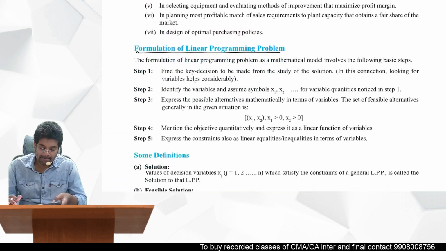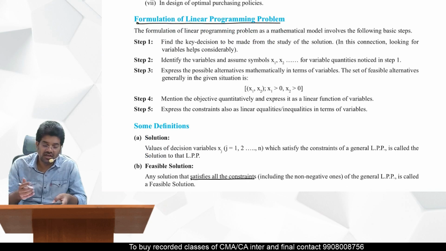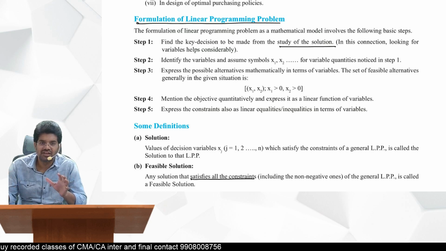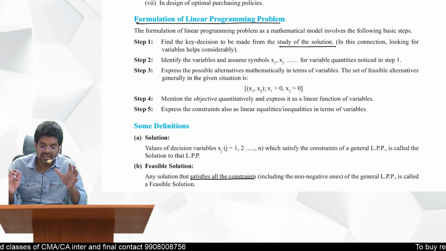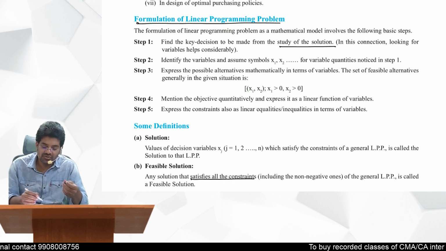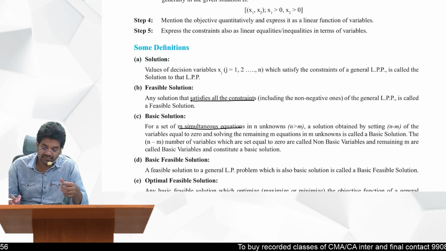Right. Now let us do one question here. As I told you already, step number one is that we first need to study the question carefully, analyze what the decision variables are, what the objective is. Then let those variables be x1, x2, x3 or a, b, c. And third, you should express the restrictions there. Then finally, non-negative.